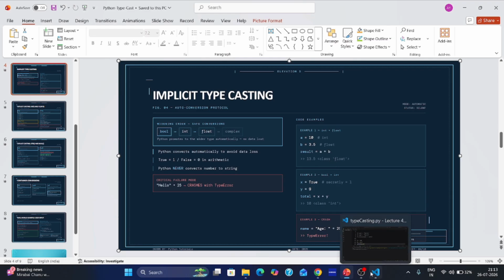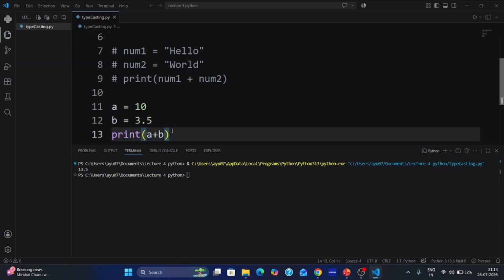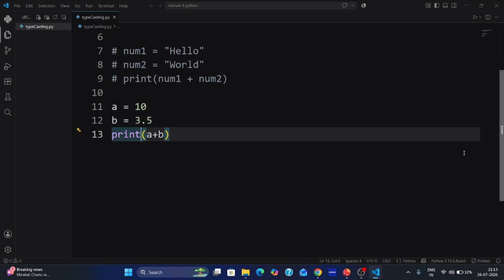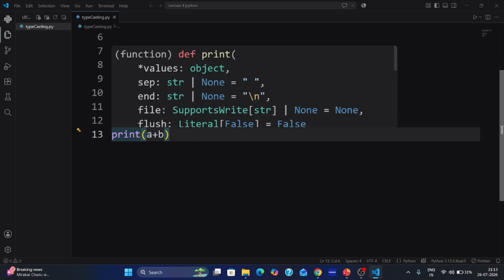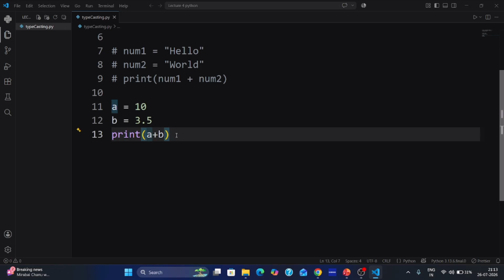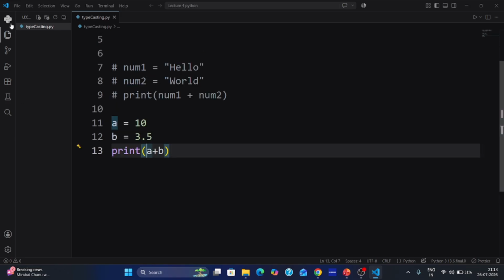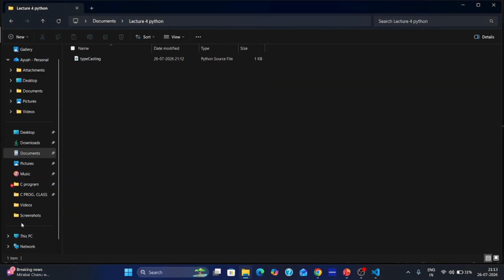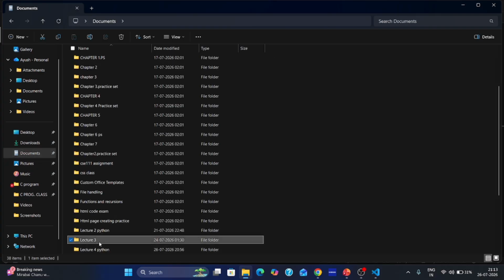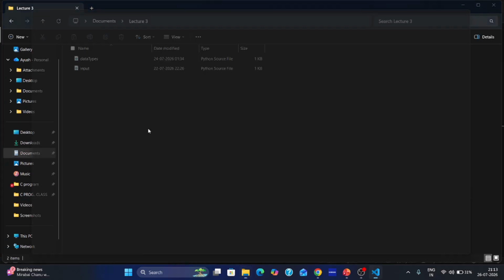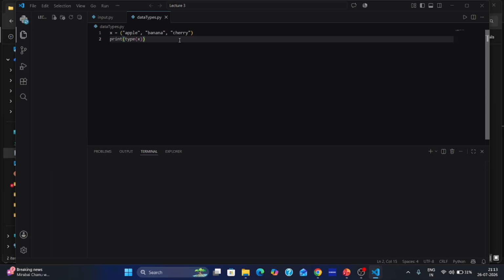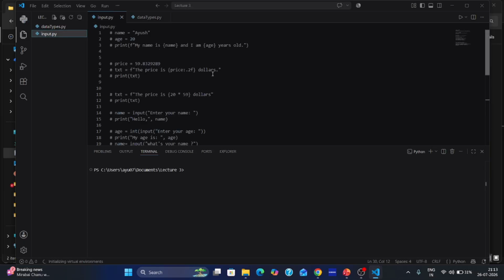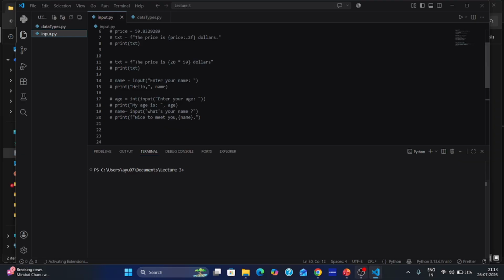This is very easy. If you want to check type, what I have taught you in the data types lecture, you have to simply print type of. In this lecture 3, I have shown you how we are getting type.